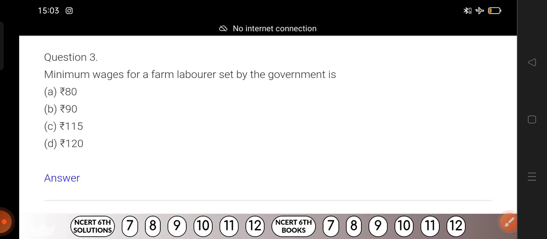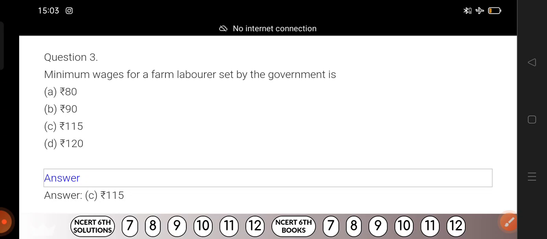Okay, it can change from time to time, but according to the book you have to write the answer according to the latest publication. You might have gone through the latest publication. So the answer is 115. Just once again see the latest update in your book.